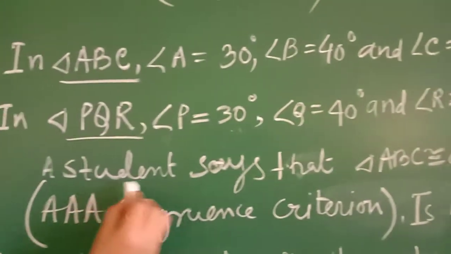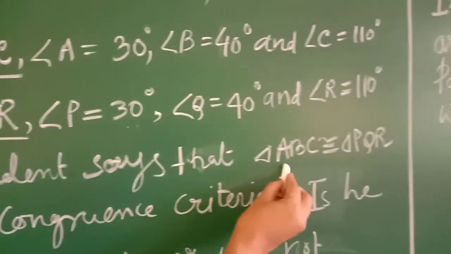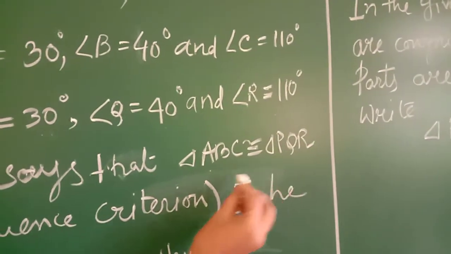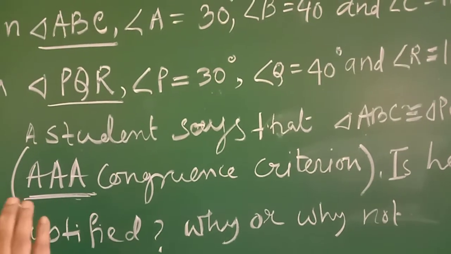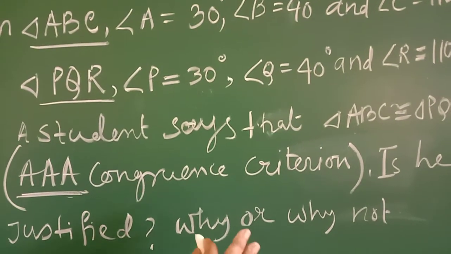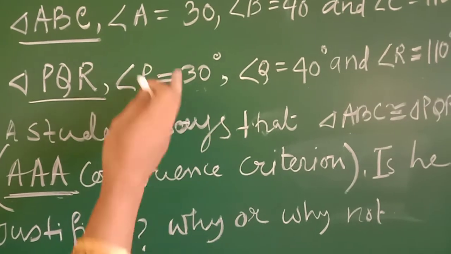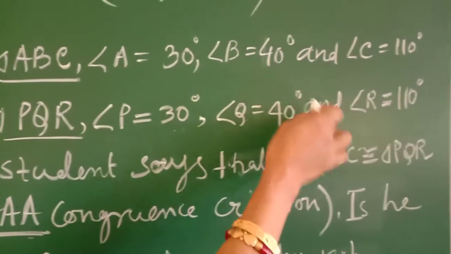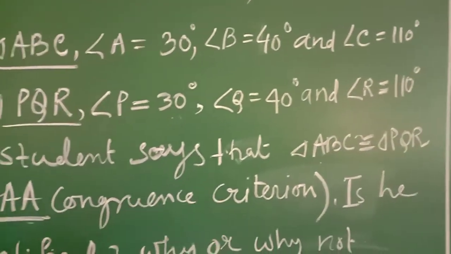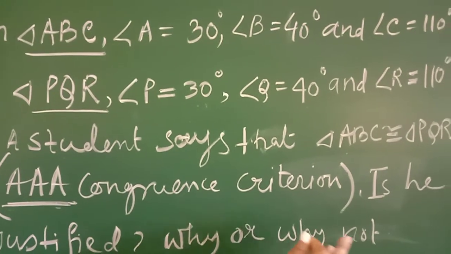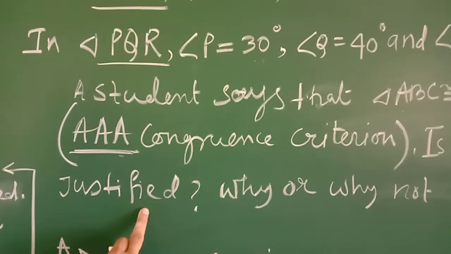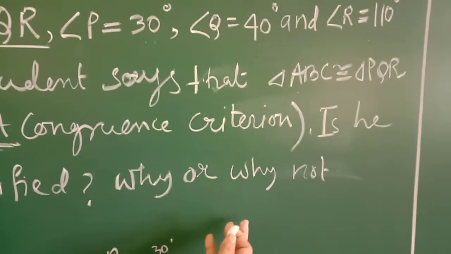A student says that triangle ABC is congruent to triangle PQR by AAA congruence. We have not discussed the AAA criterion, but the student has said that as the three angles are correspondingly equal to the three angles of another triangle, it may be the AAA criterion. Is he justified? Why or why not?